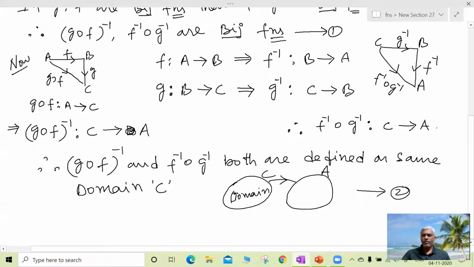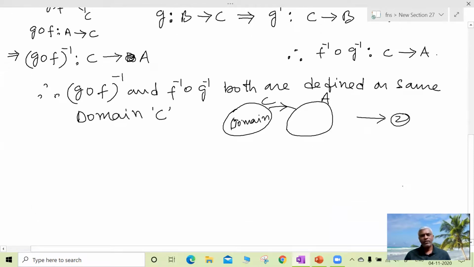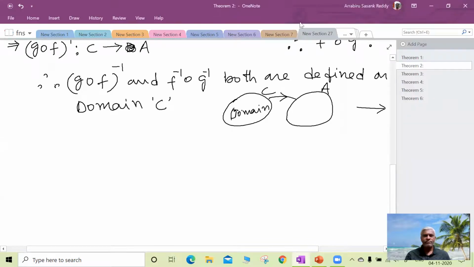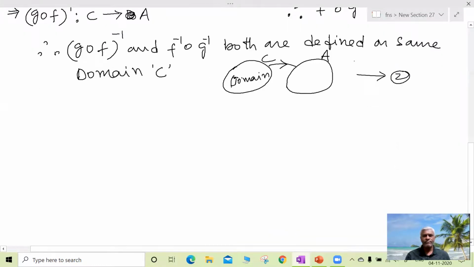In the first part we have proved that both left side and right side are bijective functions. In the second part we have proved that both left side and right side are defined on the same domain.